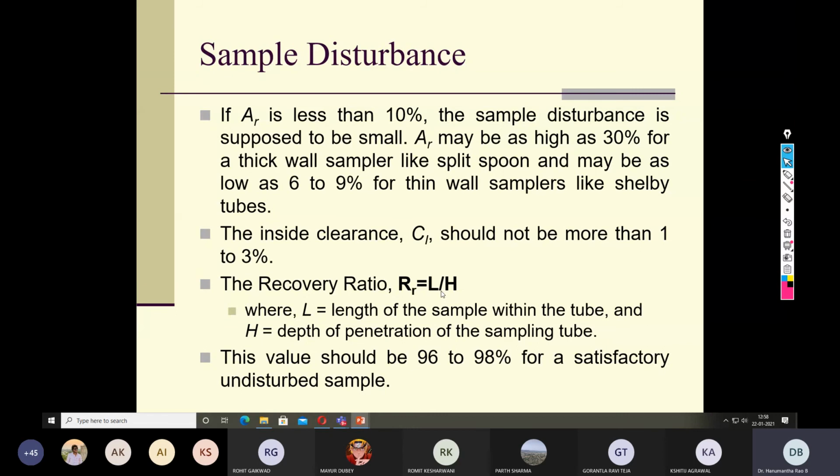That is the length of the core and the depth of penetration. Depth of penetration means advancement of the borehole. When you insert the sampler, you have a definite length of that sampler. If you compare the advancement of the borehole depth with the length of the soil core that has been recovered, that is called the recovery ratio. And this recovery ratio must be 96 to 98% for an undisturbed soil sample. If not, then again it is stated as a disturbed soil sample.